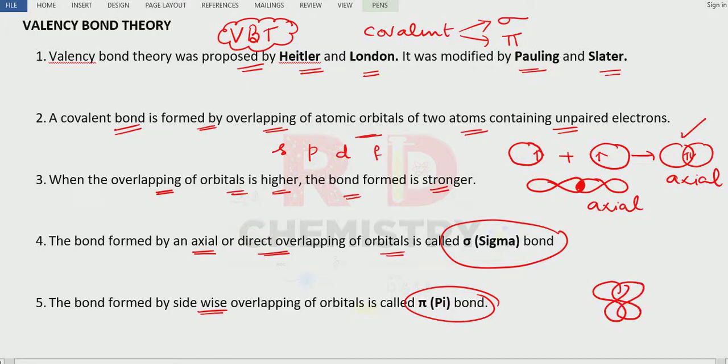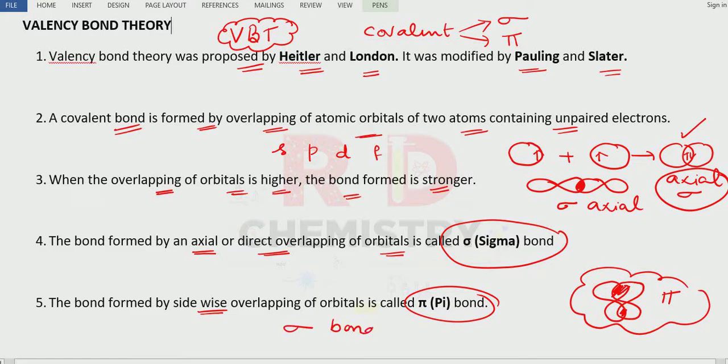This kind of overlapping is called sideway overlapping, and this leads to the pi bond. The initial ones lead to sigma bonds. Axial overlapping gives the sigma bond and sideway overlapping gives the pi bond. Remember, the sigma bond is stronger compared to the pi bond, because in the sigma bond maximum overlapping takes place.